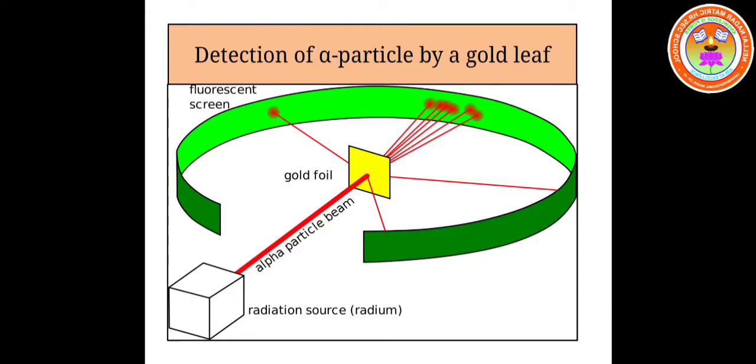Radium is a source of alpha particles. Alpha particles from radium fall on thin gold foil and get scattered in different directions. And the scattered alpha particles are recorded on the fluorescent screen.